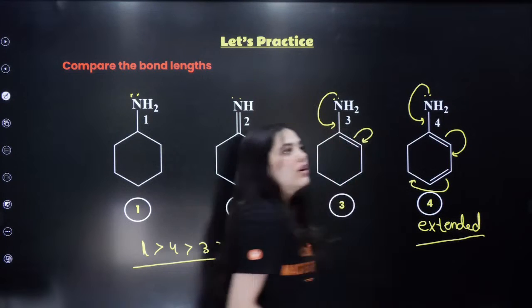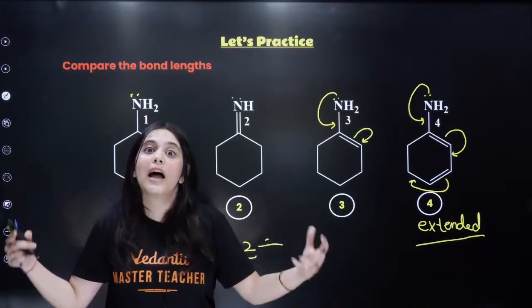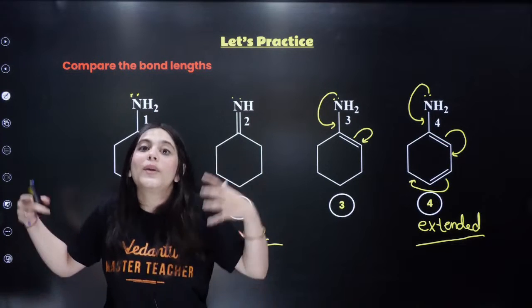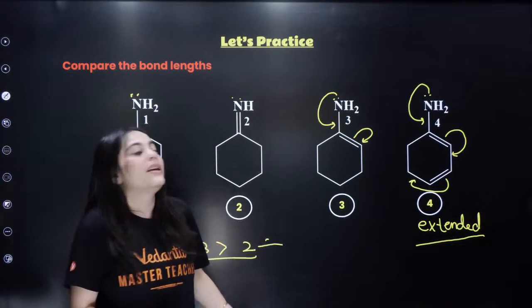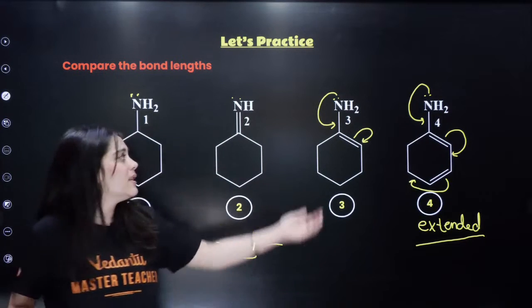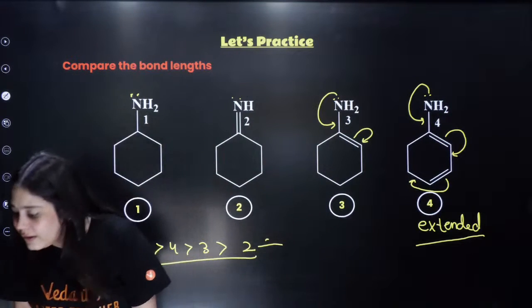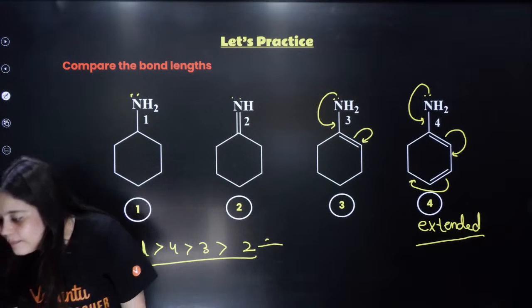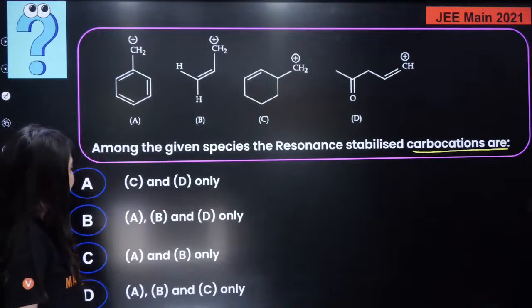Extended conjugated structure, which means the resonating structures have now increased. And I just told you, when the resonating structures increase, what should be the case? What would be the case? That it would be more stabilized and this will gain a more double bonded character, right? Understood? Okay. First answers I've received is D, C.